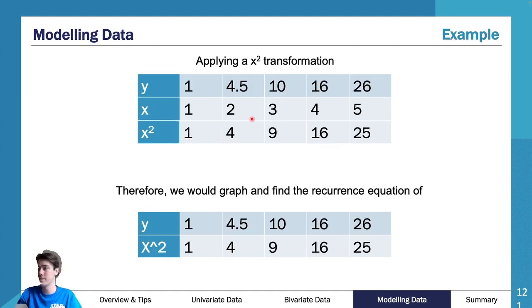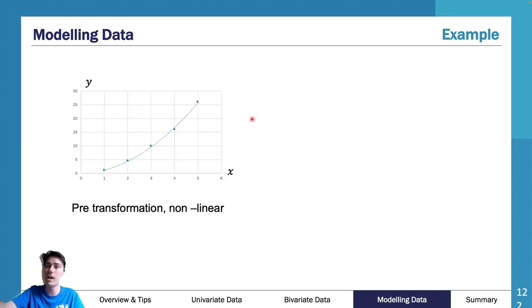And it looks something like this. As you can see here, I've got a raw set of data, y and x, which needed transforming because it was not very linear. So I transformed my x values and I did x squared. And as you can see, it worked pretty well. I obviously got a pretty good R value. So we then can graph it as y versus x squared. And as you can see, this is what that data looked like. So this was pre-transformation, clearly got a bit of a curve.